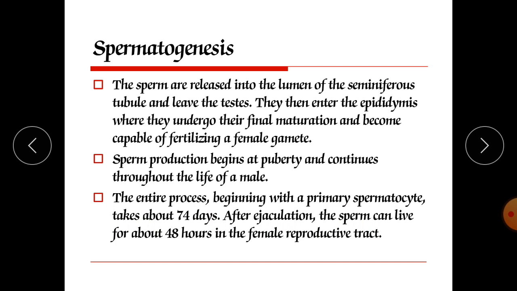After ejaculation, the sperm can live for about 48 hours in the female reproductive organ if the sperm is firm and motile. Otherwise, the female reproductive tract is able to kill millions of sperm due to its hostile environment.